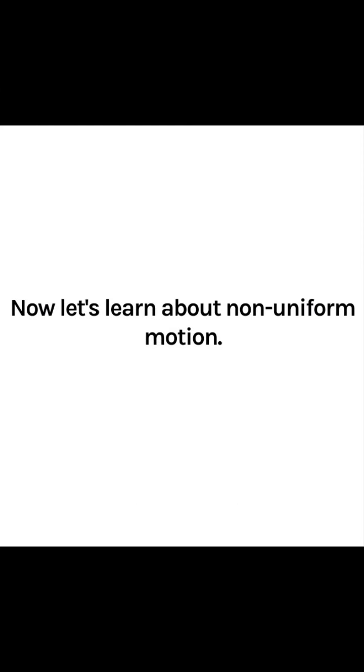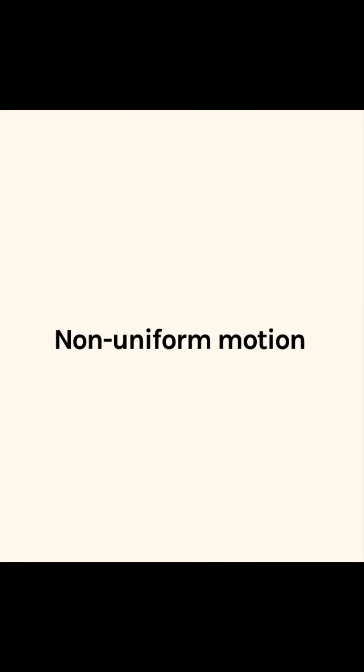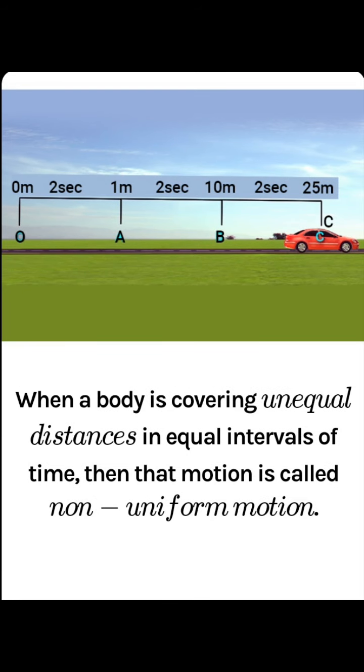Now let's learn about non-uniform motion. When a body is covering unequal distance in equal intervals of time, then that motion is called non-uniform motion. देखिए, in the first diagram from O to A, in the first 2 seconds it covers 1 meter, then in the next 2 seconds from A to B it covers 9 meters, and next from B to C, from 10 to 25, that is 15 meters. So here in equal intervals of time it covers unequal distance. So this type of motion is called non-uniform motion.